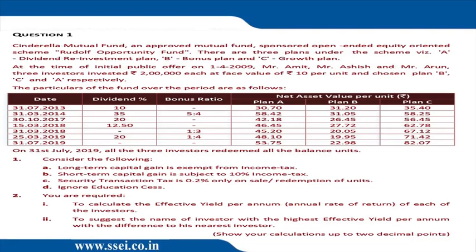Now when these people are computing short-term capital gain, they are computing it with the help of the price net of STT. I mean to say, look at plan A. The redemption price will be 53.75 minus the STT of 0.2% in point number C. Now logically, the short-term capital gain should be computed based on 53.75. Now what they have done in the solution is that they have not calculated short-term capital gain using 53.75, but they have used 53.75 minus 0.2%. However, in the footnote, they have recalculated again that you could have used 53.75.